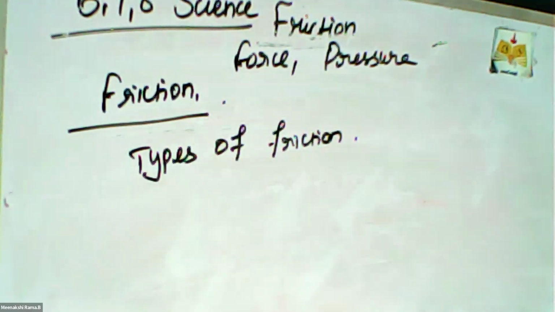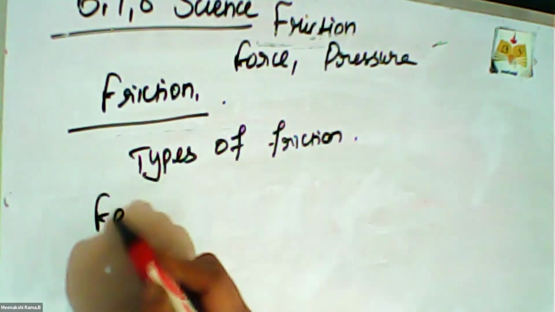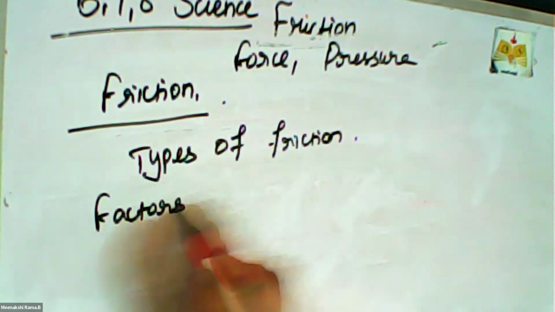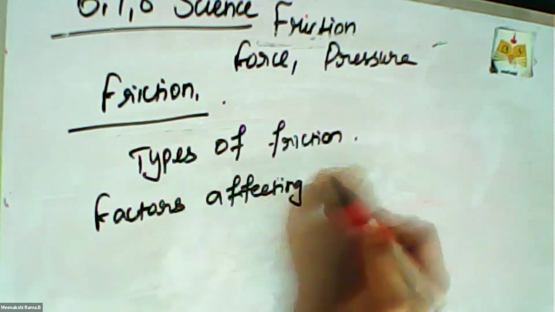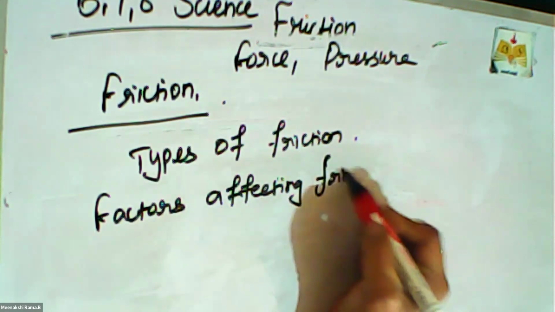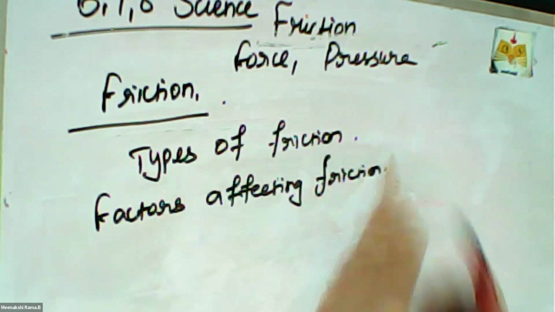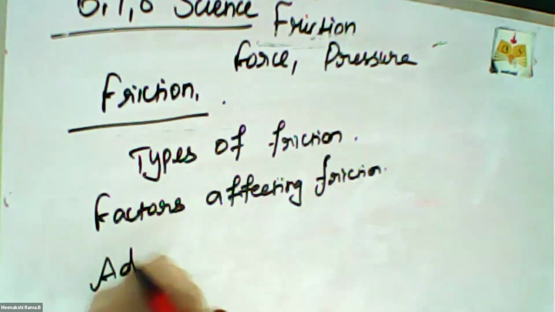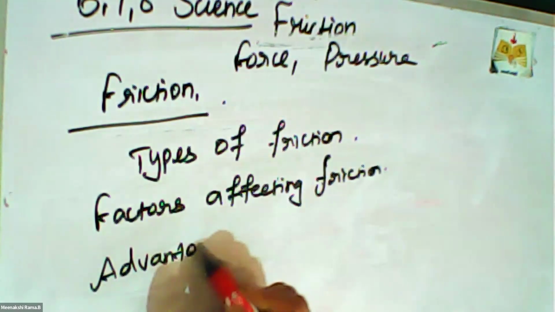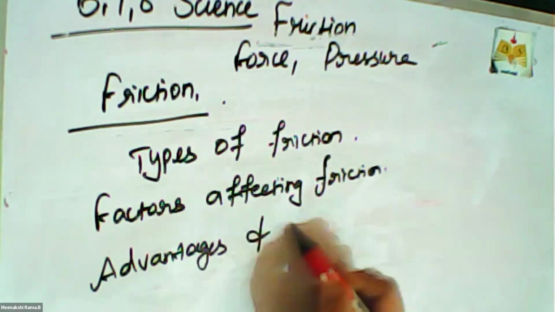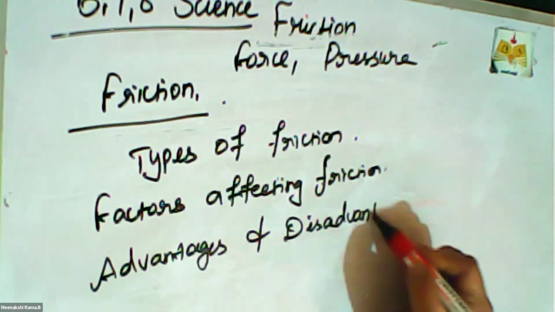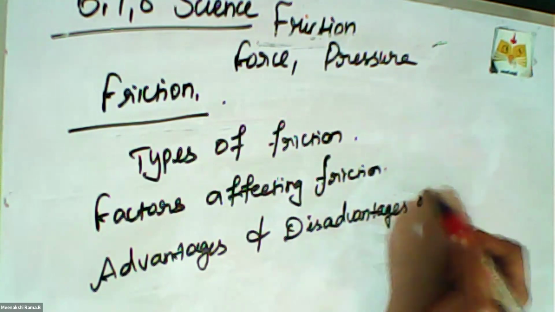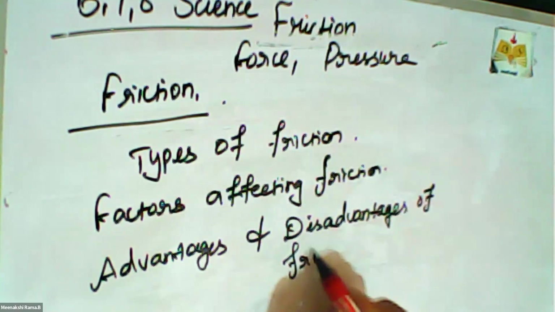And then factors affecting friction. And next, advantages and disadvantages of friction.